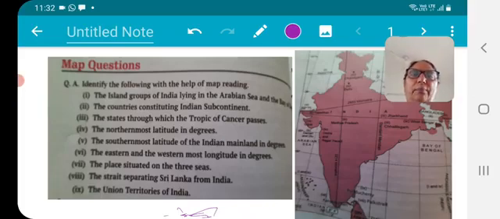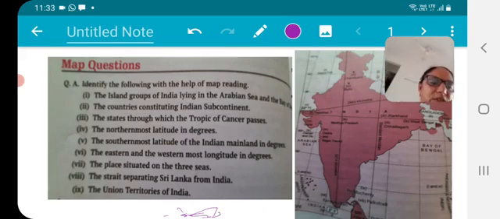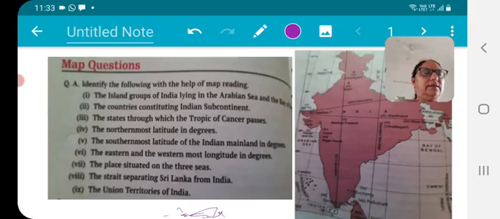I am giving you these exercise questions from your book, which are very important from the examination point of view as well as for your further competitive exams. So please take care, and listen to the method I told you. I will mark here and accordingly you will mark the things there.